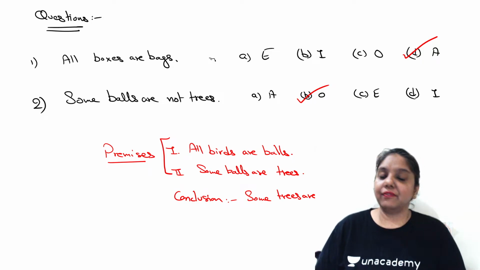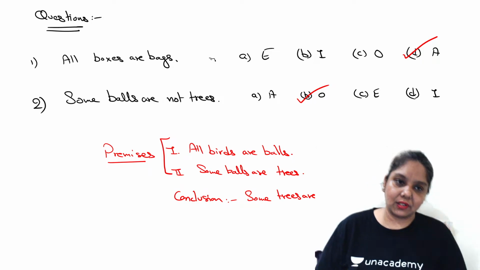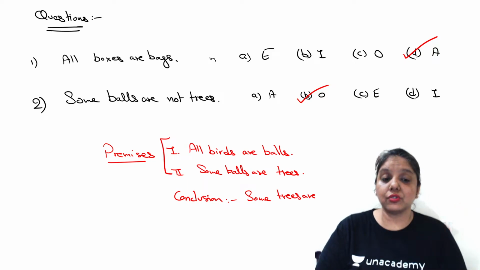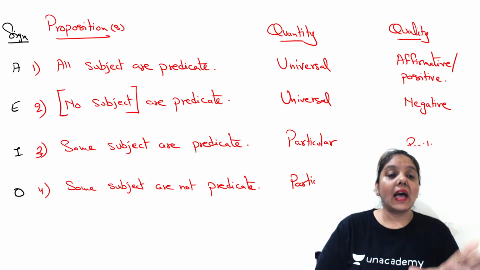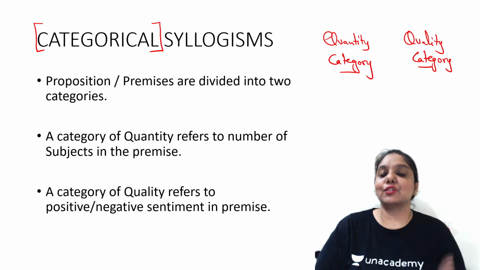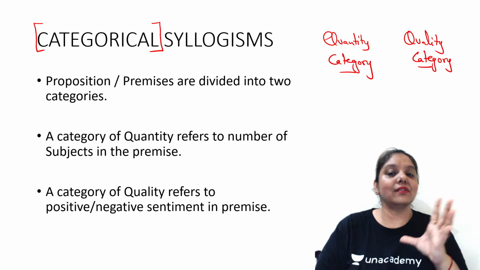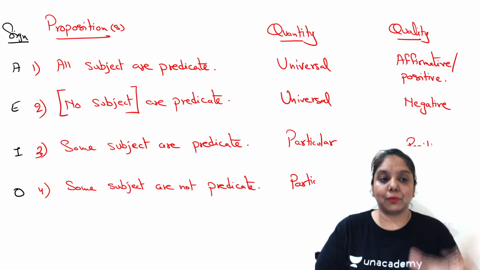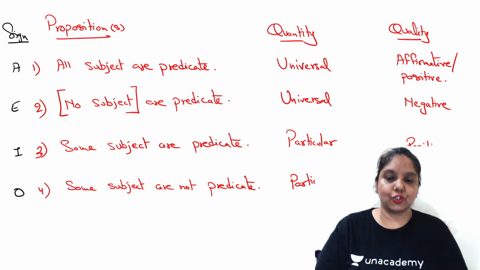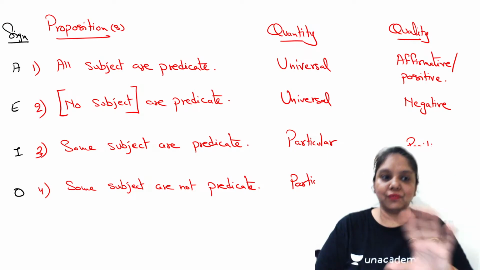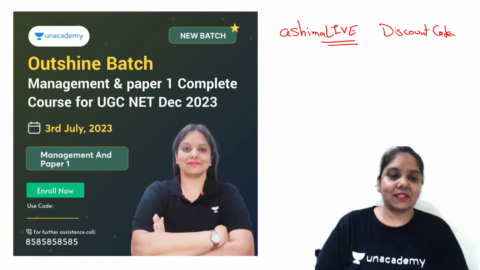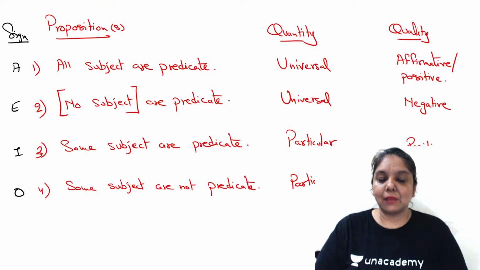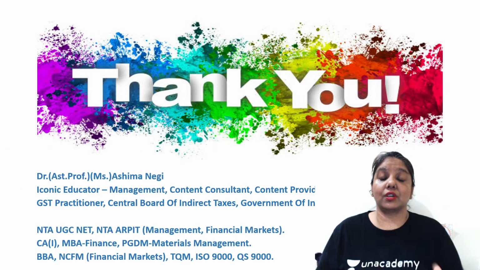So all said and done, we have completed the topic of categorical syllogisms. We have done a few questions here. We have talked about what exactly is the difference between a proposition and a premise, how a proposition actually becomes a premise, and what exactly is the context with respect to the signs and the syllogistic symbols of each and every proposition which we have visited in this very session, to identify the proposition with regard to the sign it may carry. With that said and done, I shall take your leave, and that'll be all from my side for this session. I hope the session was informative.